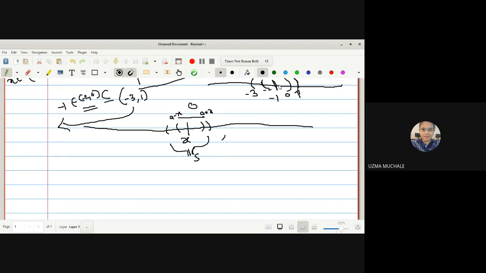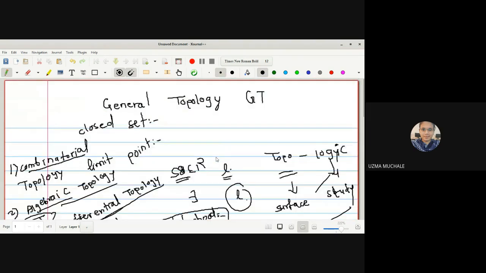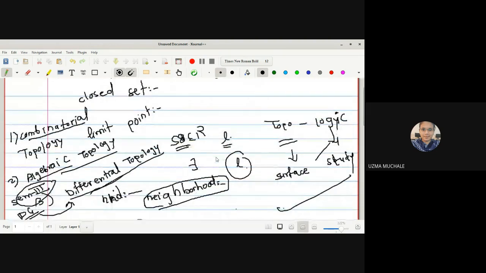Okay, let us assume that this is also true. As integer is a subset of R, this will be true. Now, let us go for the definition of a limit point. What is the definition of a limit point? This now we have seen, L is called the limit point.